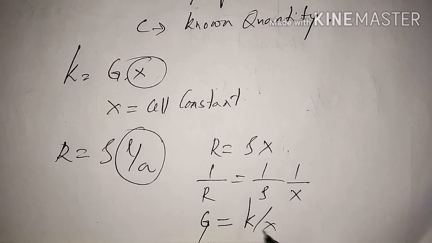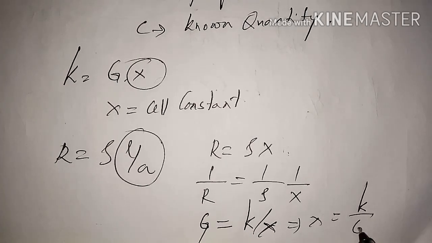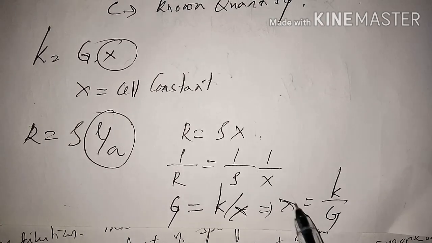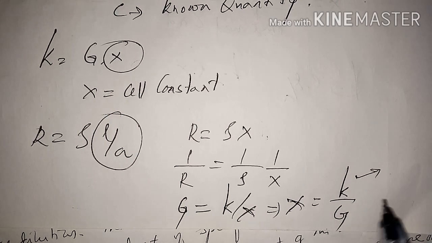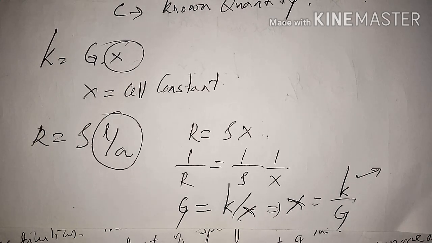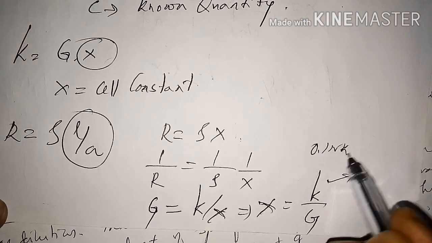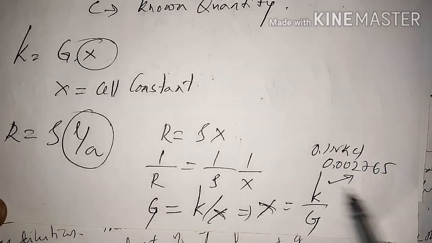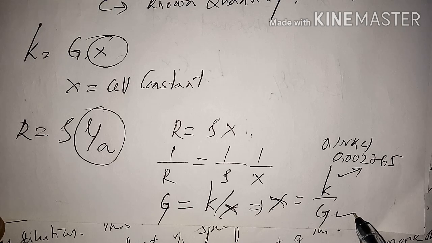So X is equal to specific conductance by G. In order to calculate X, as we stated earlier, we take a solution whose specific conductance is already known, that is, for 0.1 normal KCl it is 0.02765. We can substitute that known quantity, and the conductance can be measured.